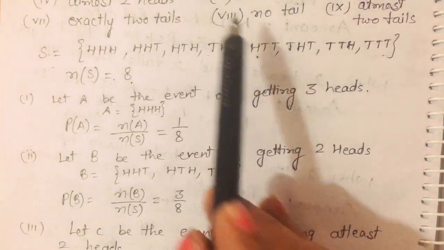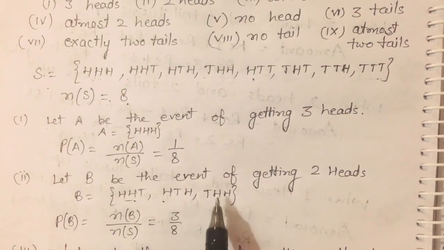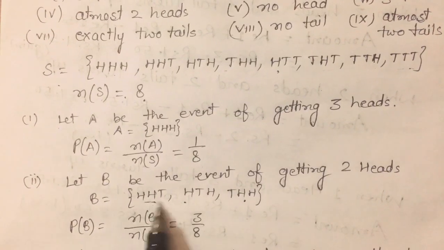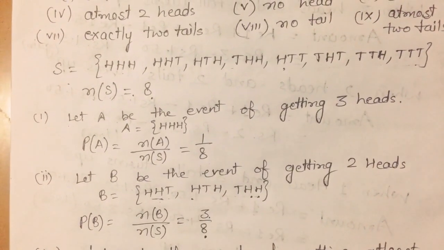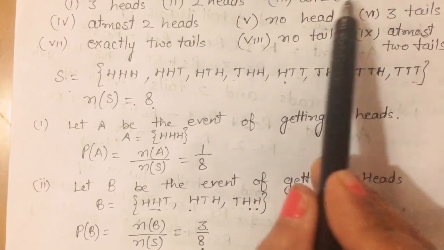Now the second part, 2 heads. 2 heads means exactly 2 heads. So there are 3 cases in which exactly 2 heads come. Let B be the event of getting 2 heads. Then there are 3 cases in this, so the probability is 3/8.